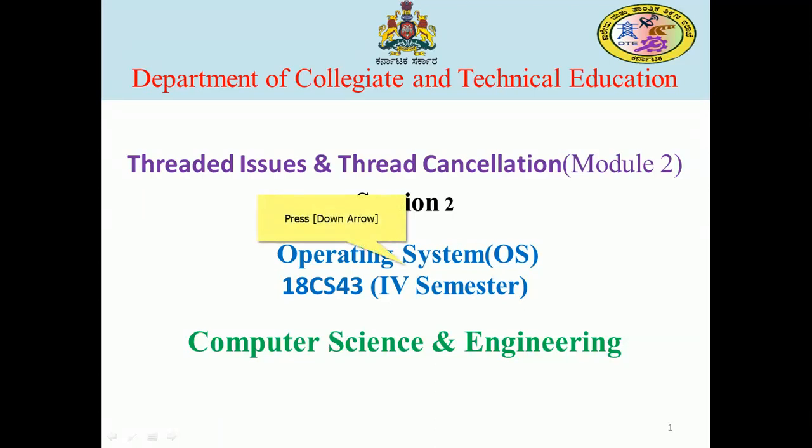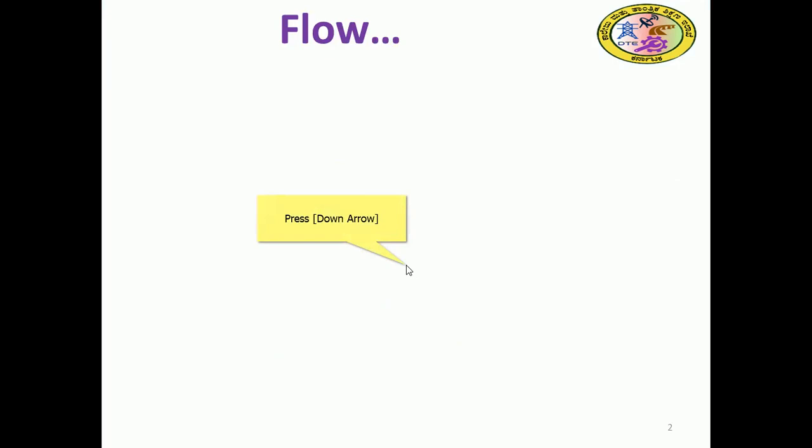We are going to discuss the thread issues and thread cancellation. This part of Module 2 comes under Session 2 of operating system. In the previous session we discussed thread creation and termination. After that, we saw the kernel thread and user thread.